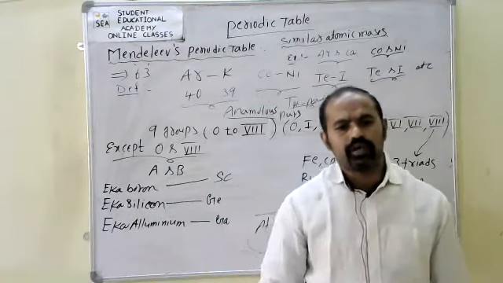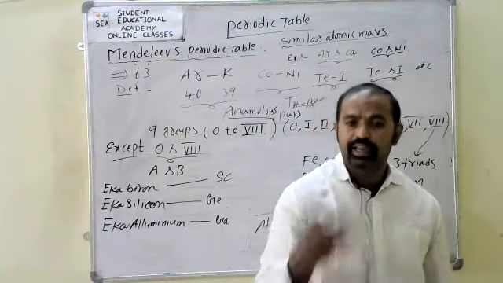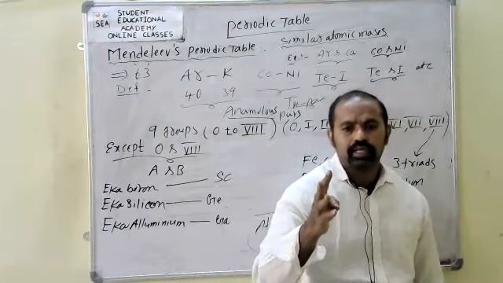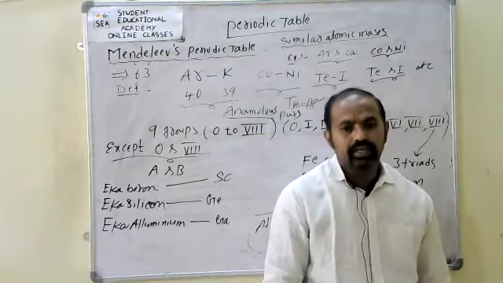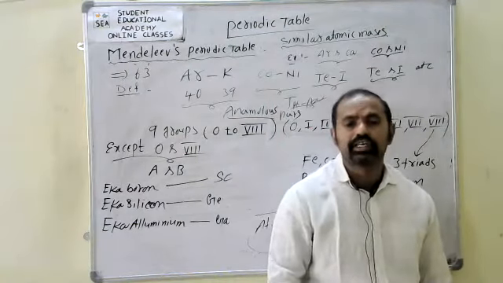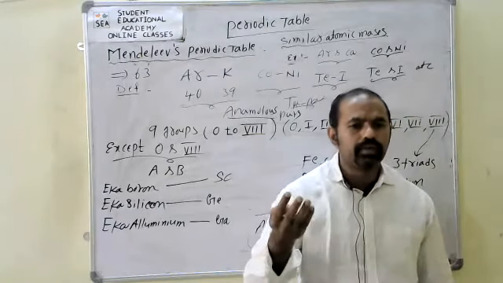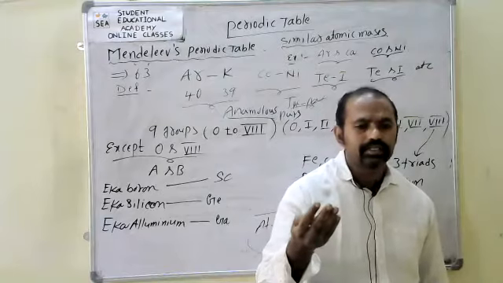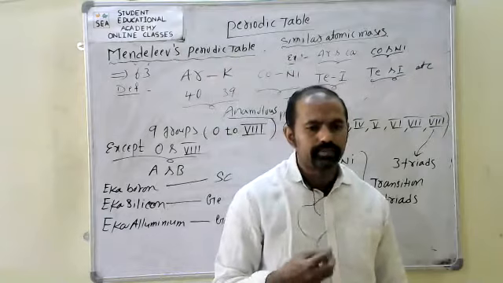The position of hydrogen was not made clear. That is also one of the drawbacks. Not only that, he did not give the position of lanthanides, and what about the position of inert gases, noble gases? There is also absence of similarity in subgroups, like alkali metals, alkaline earth metals and coinage metals.